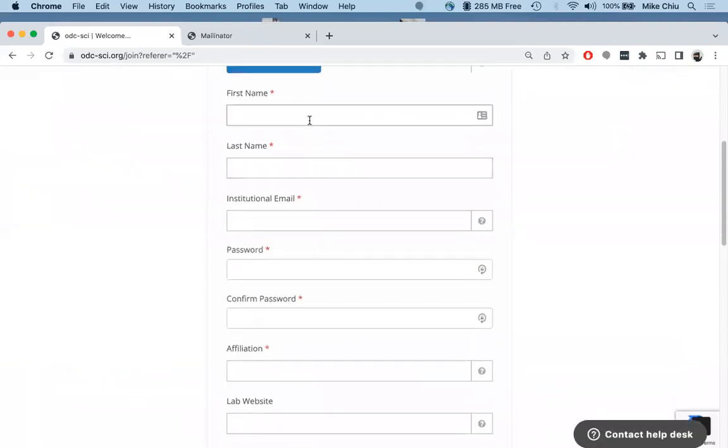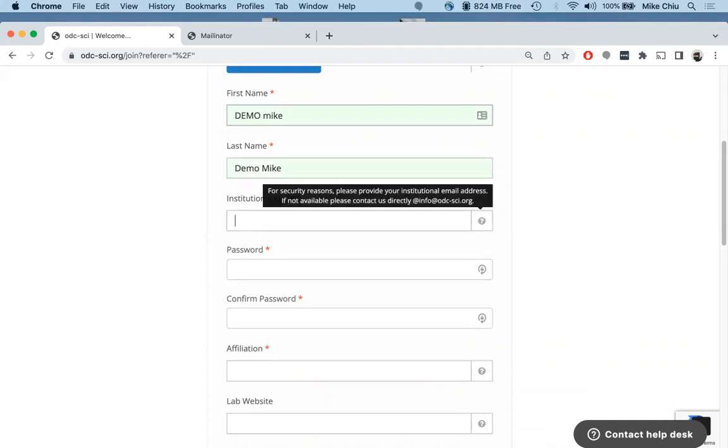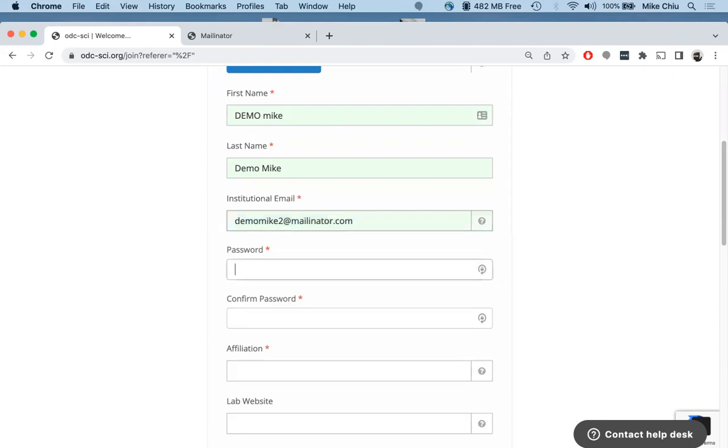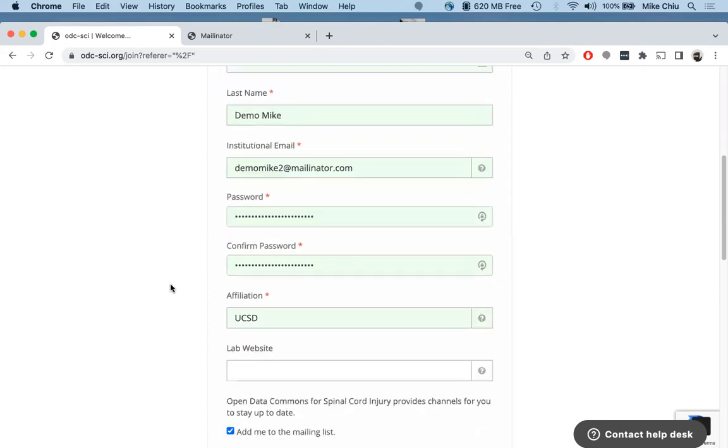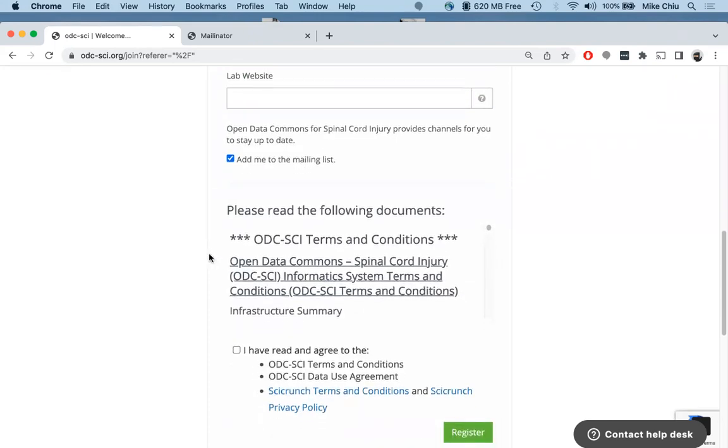And I'll use some demo information. Please use your institutional email so we can better find you to verify your information. Use this test account. I work at UCSD. And then here's some terms and conditions, data use agreement that you should read. If you have read it, please click the checkbox, then click register.